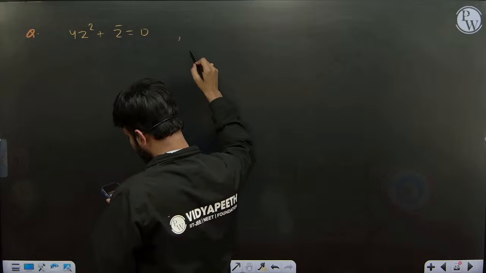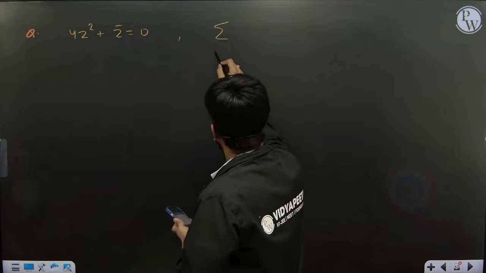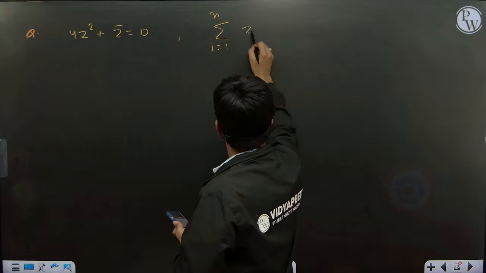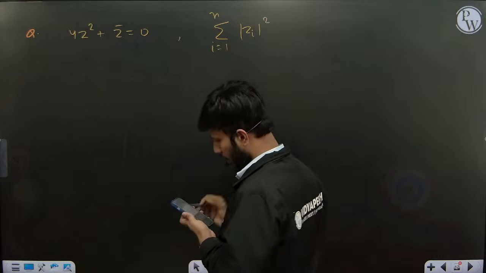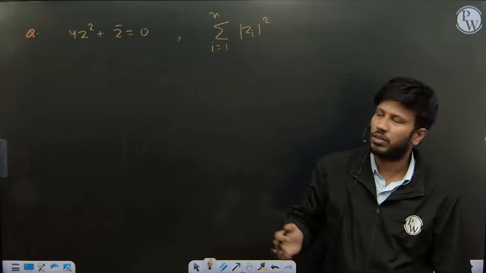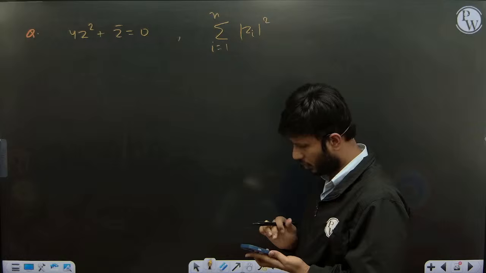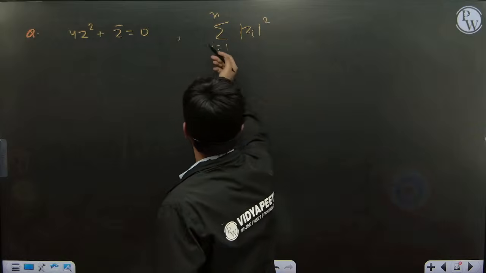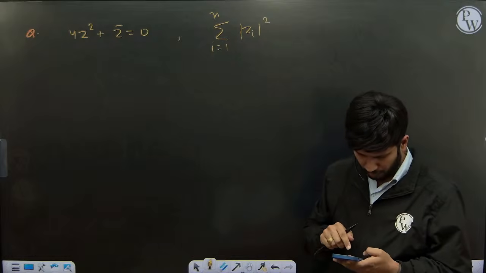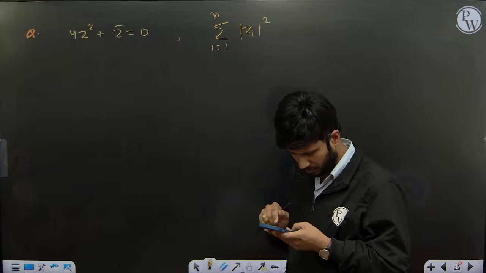They were asking to find the value of sigma i equal to 1 to n of mod z_i square. This value they are asking. So options were given. Okay, I'll check what the options are.